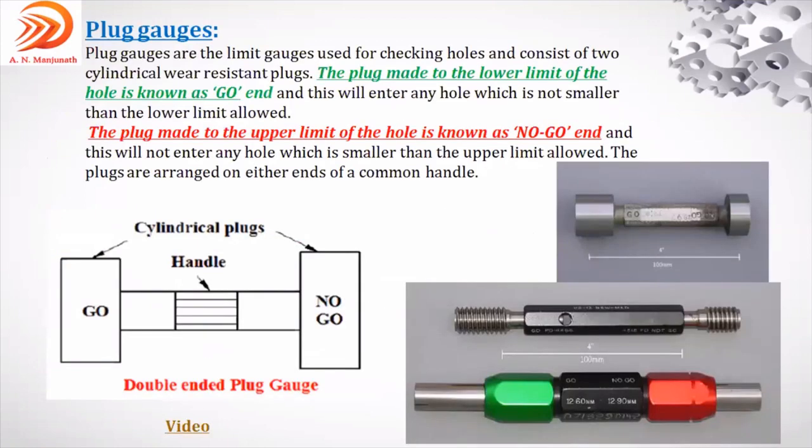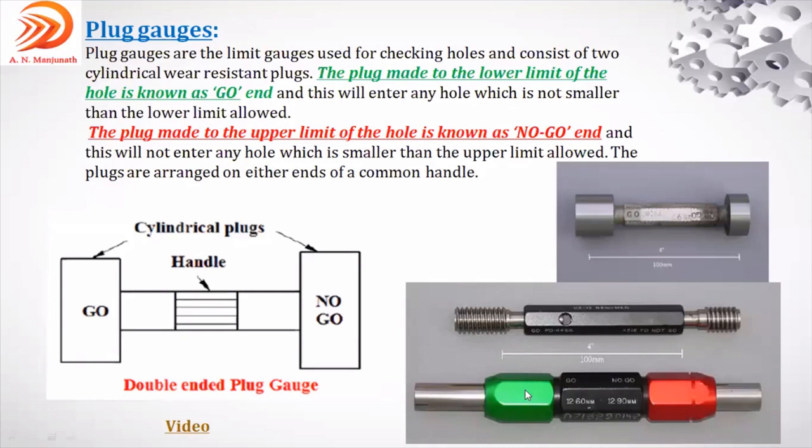In that, the first one we are going to discuss is the plug gauge. As I discussed, the plug gauge is used to measure the component plug. As per the figure in the slide, this is the plug gauge. One side is marked as go, the other side is marked as no go. You can see here go, and here also not go. In some textbooks it is mentioned as not go also. Go gauge, no go gauge.